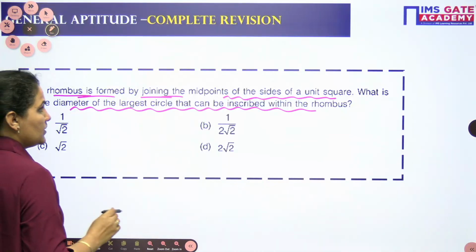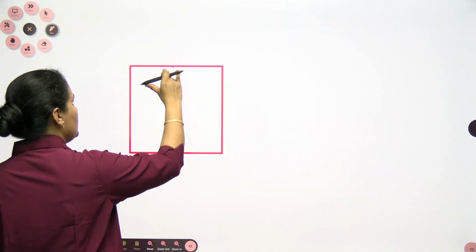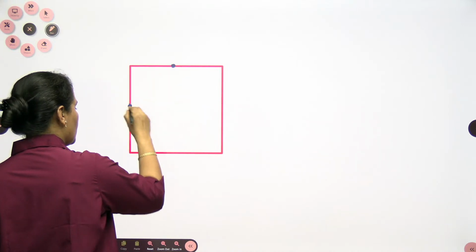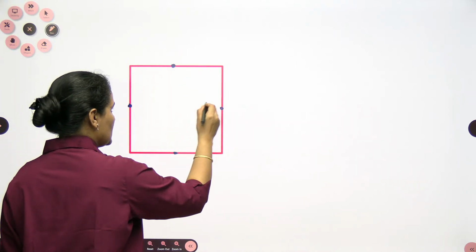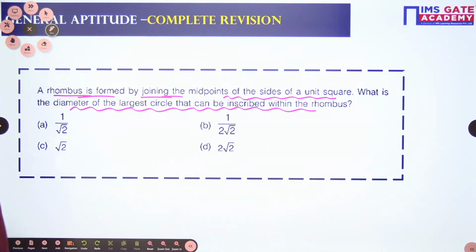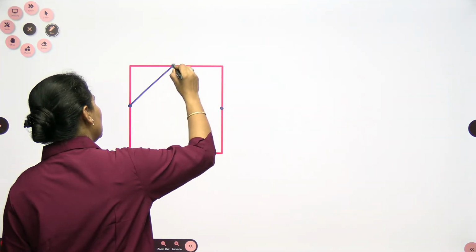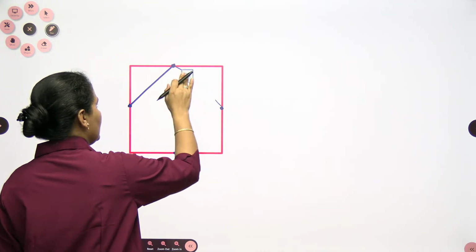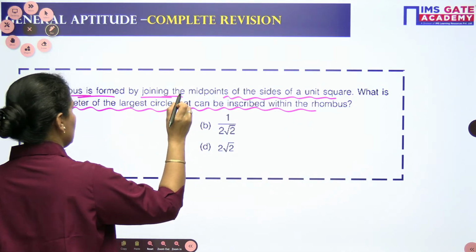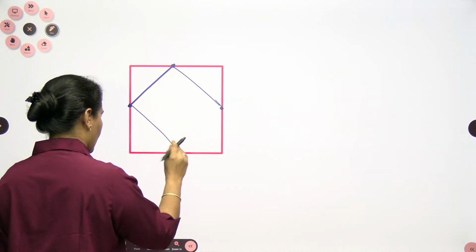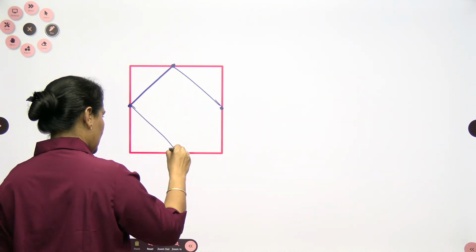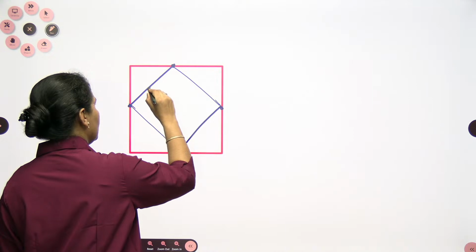So you are using the midpoints of this unit square. Midpoints means this point, this point, this point, and this point. And by joining these midpoints, you are making a rhombus. And inside that rhombus, you are having a circle. Inside this, you are having a circle.